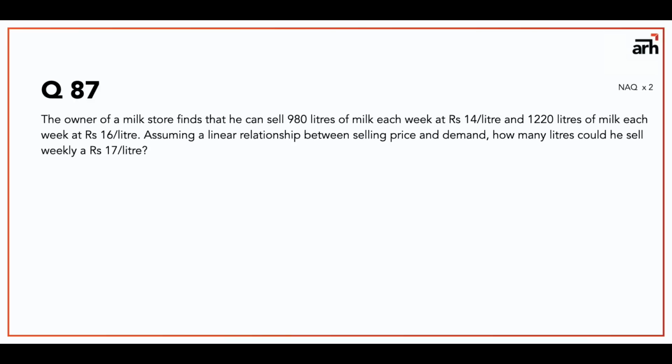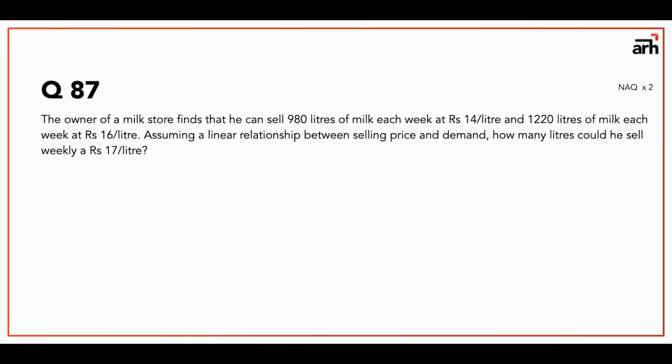Now this is a question that I have put in deliberately. I'll read the question for you first. The owner of a milk store finds out that he can sell 980 liters of milk each week at rupees 14 per liter and 1220 liters of milk each week at 16 rupees per liter. Assuming a linear relationship between selling price and demand, how many liters could he sell weekly at 17 rupees per liter?